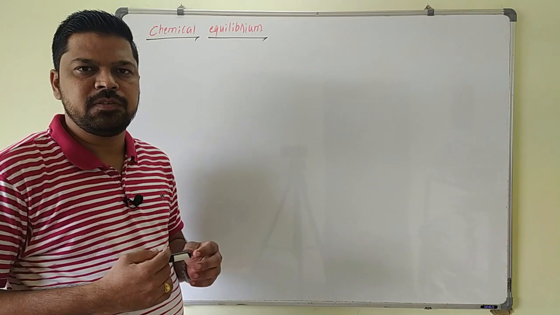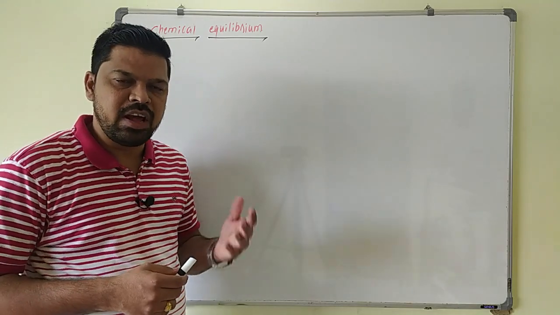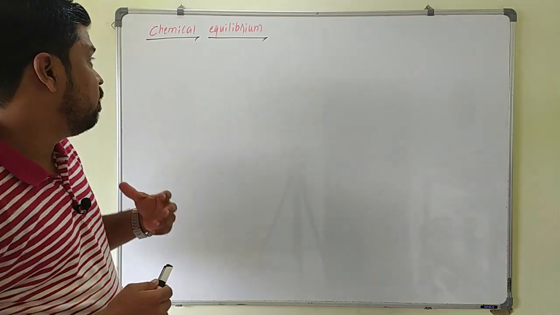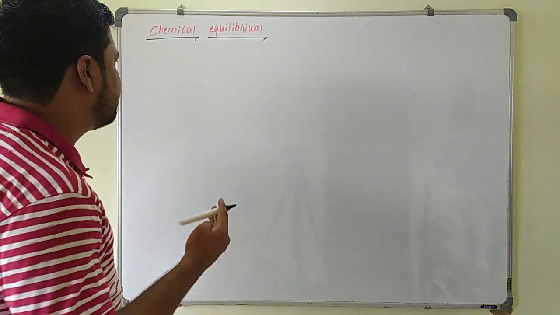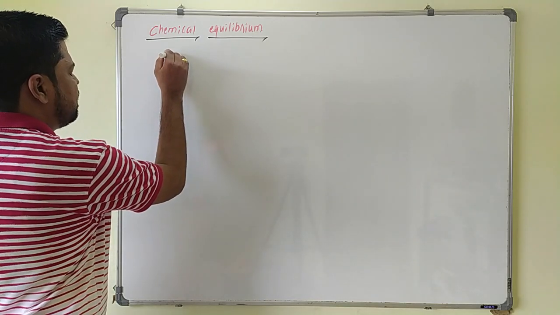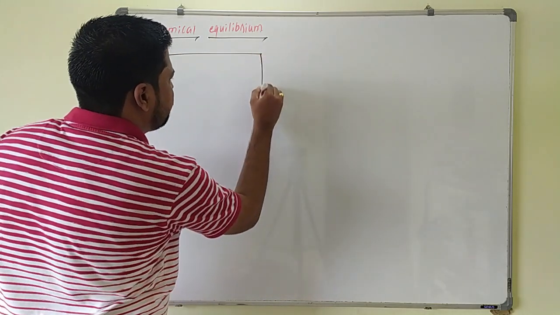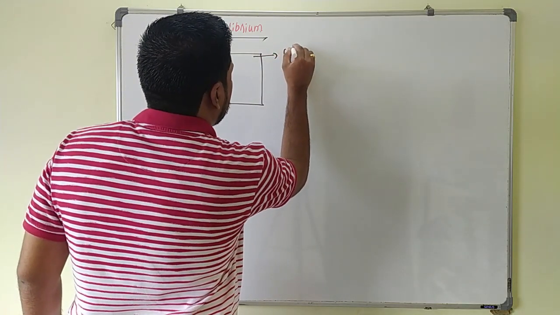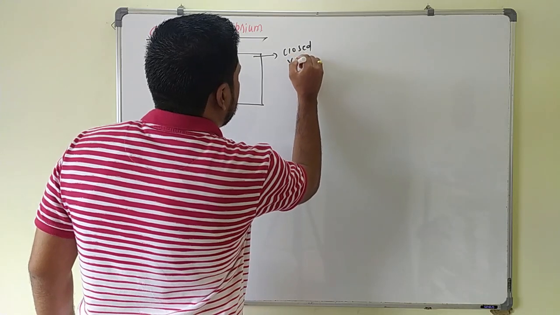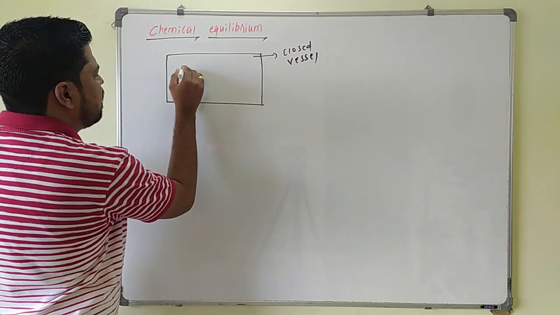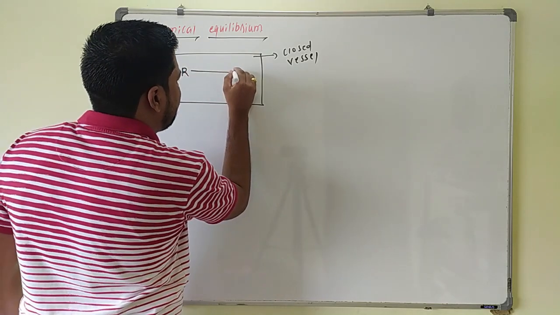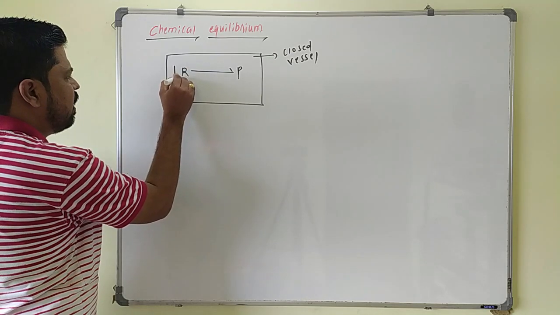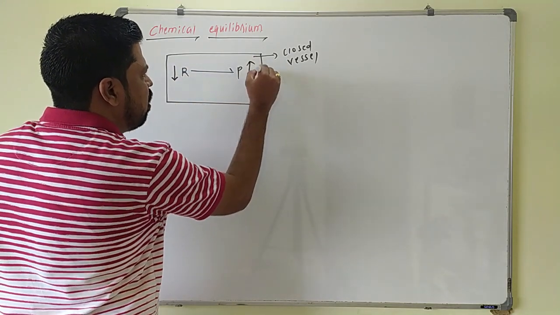Next point. So we know what is reversible and irreversible reaction. As we have discussed, chemical equilibrium will be discussed only for the reversible reaction. Now we will see what is the chemical equilibrium. Now you consider a reversible reaction in which a reactant is giving a product here. So we know that for a reversible reaction, the closed vessel is compulsory, which is taking place in the closed vessel. So initially a reactant is giving product here. As time passes, the concentration of reactant goes on decreasing and the concentration of product goes on increasing here.